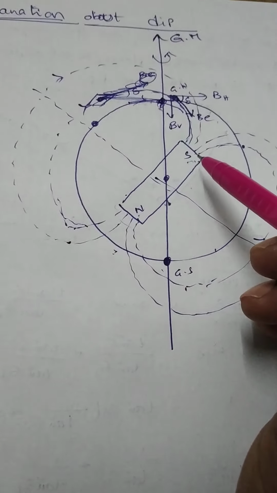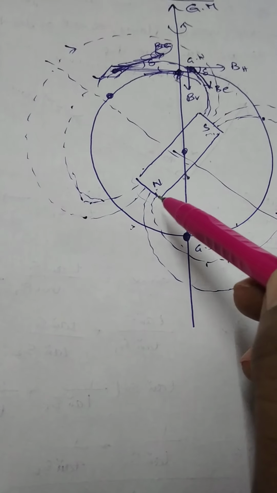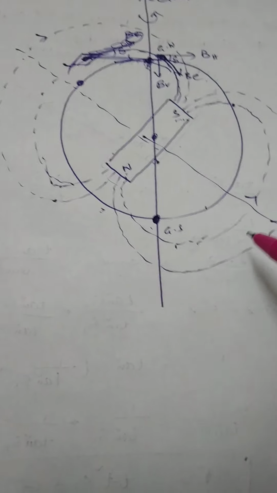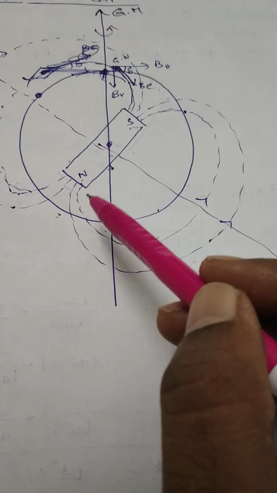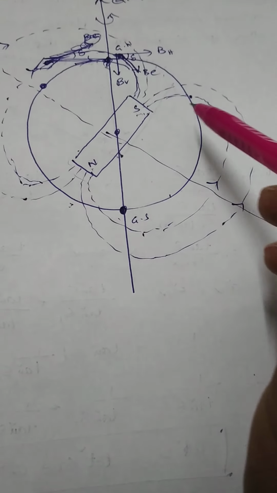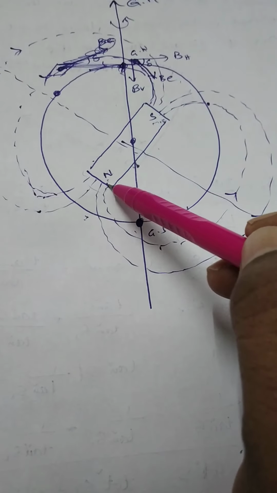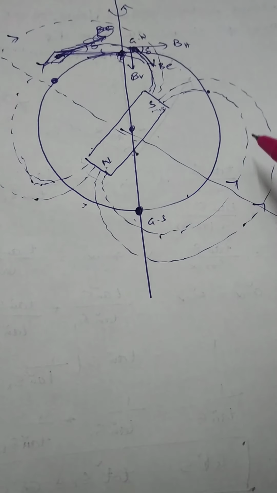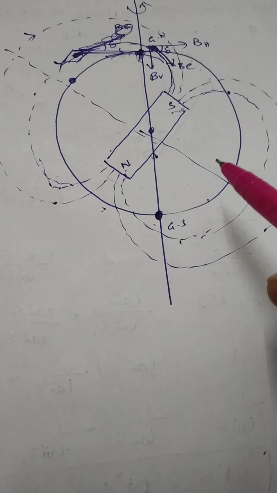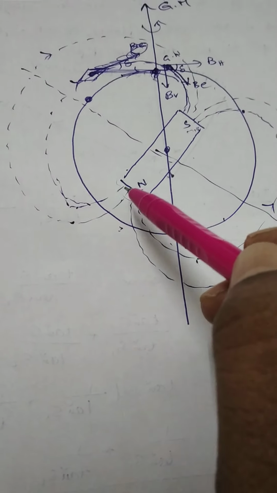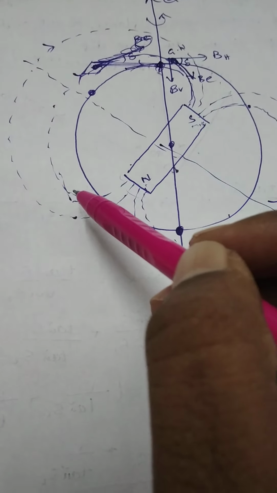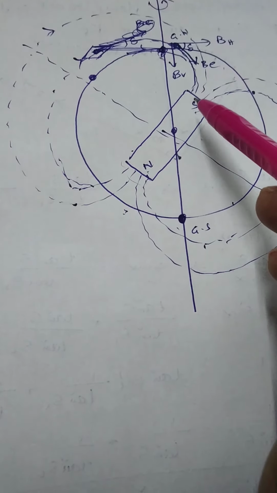In this bar magnet, magnetic lines of force always start from the north pole and end on the south pole. So this is the direction of the magnetic line outside the magnet, and inside they go from south to north. That's why magnetic lines of force are closed loops. On this side also, the magnetic line is going from north to south like this, right?